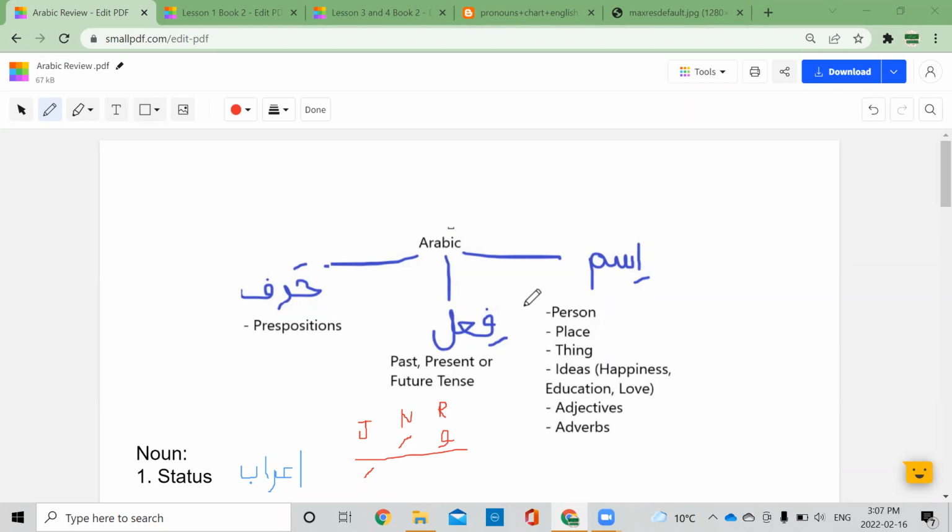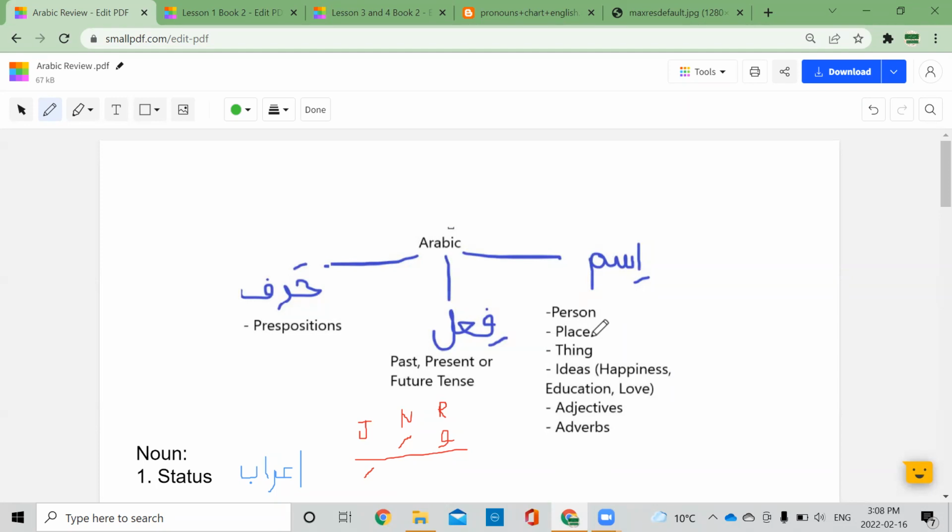So in Arabic, we'll start from the overview. In Arabic, there are three types of words, okay? A word can be an ism, it can be a fi'l, or it can be a harf, okay? So ism means noun. What are some things that are included in ism? They include persons, for example, Hamidin, Zainabu, people with their names, or even Abun, Ummun. These are all ism, okay?